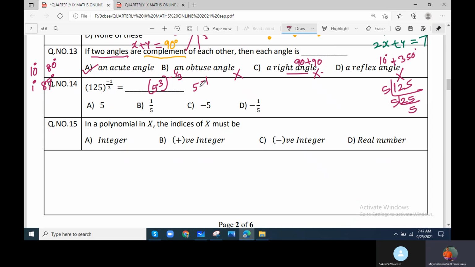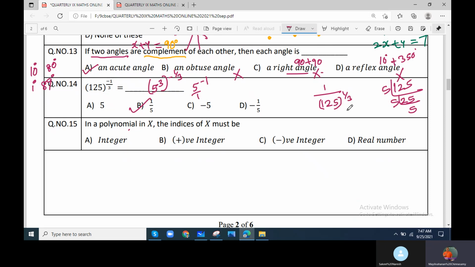Reciprocal of 5 is 1 by 5. So when you have power minus 1, you have to take the reciprocal. So 5 by 1 becomes 1 by 5. So we have to write like that. Whenever you have a negative power, the negative power becomes a positive power by taking the reciprocal. 125 power minus 1 by 3 becomes positive 1 by 3 if you take the reciprocal.